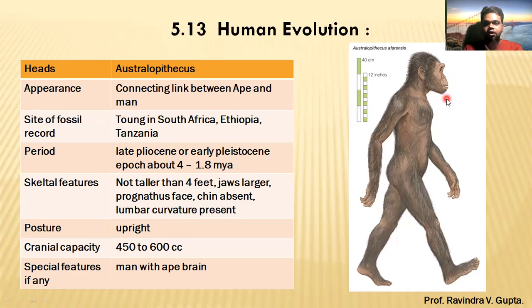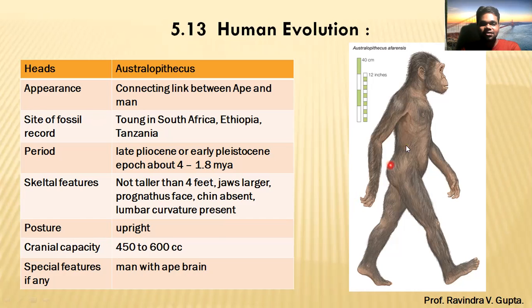Prognathous face: where the jaw is bigger, it comes forward a little, and the head part is towards the inside. So this type of face is called a prognathous face. Then the chin is absent, you can see in this picture. Then lumbar curvature is present. In our vertebral column, near the lumbar vertebrae there is a curvature, meaning formation of a curve there.